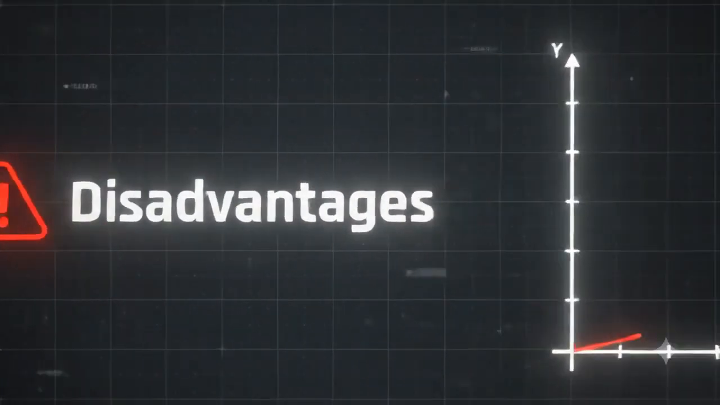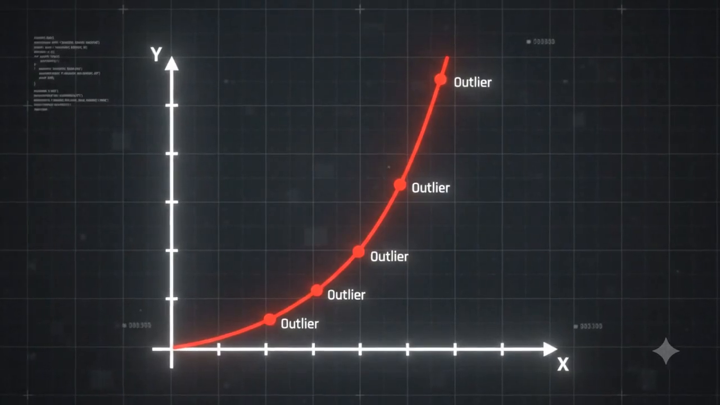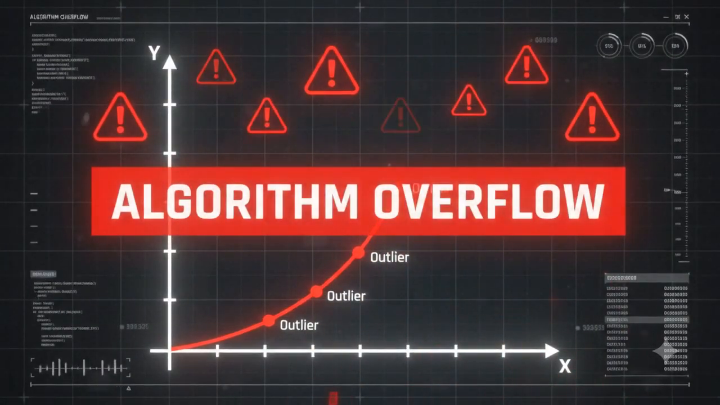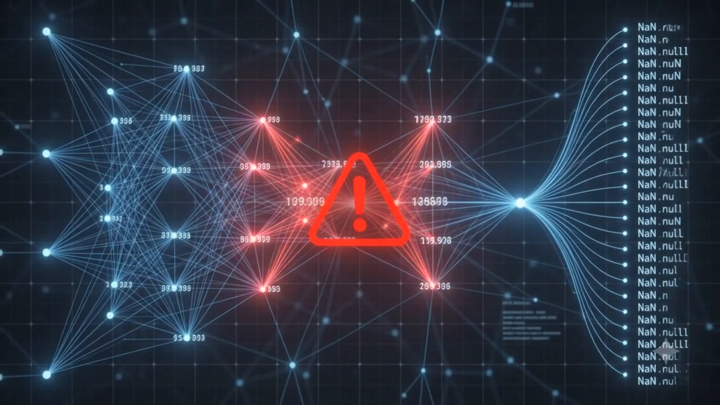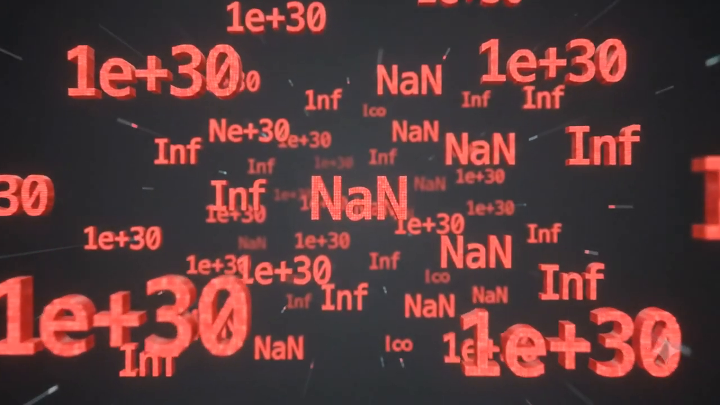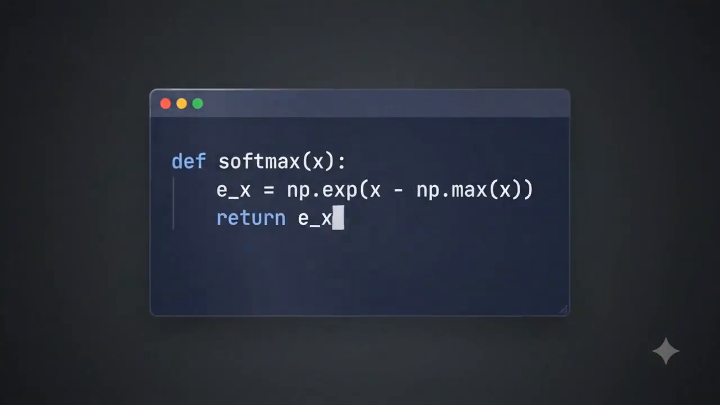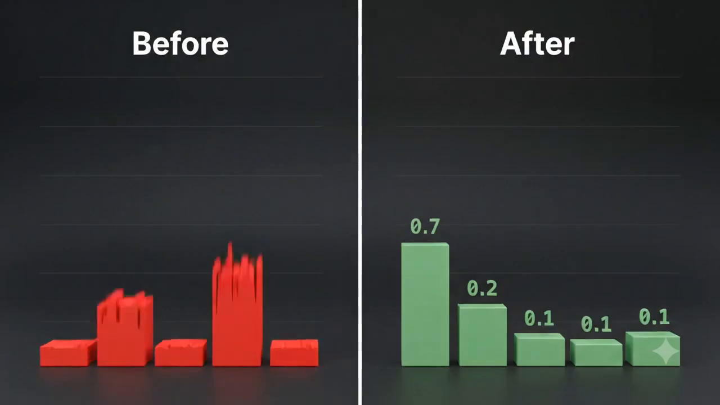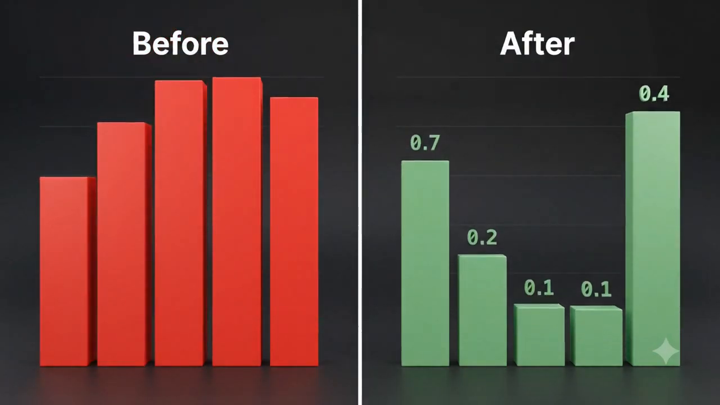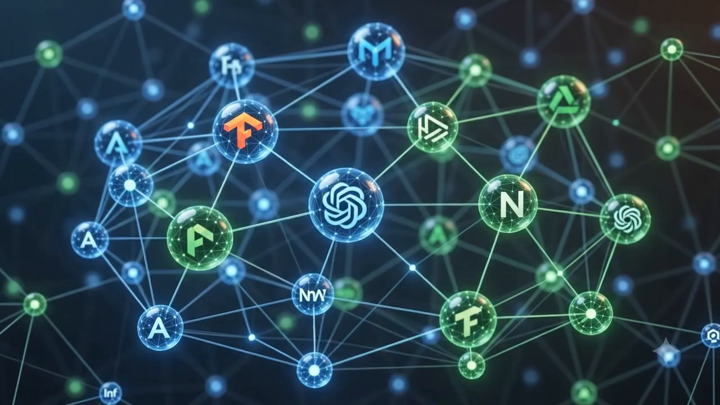Disadvantages: sensitive to outliers because of exponentials. Can suffer from numerical instability with very large numbers. To fix instability, we subtract the maximum value before applying Softmax. This is the standard trick used in all deep learning frameworks.